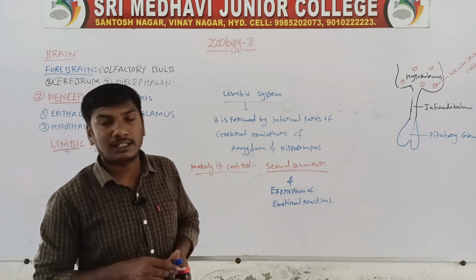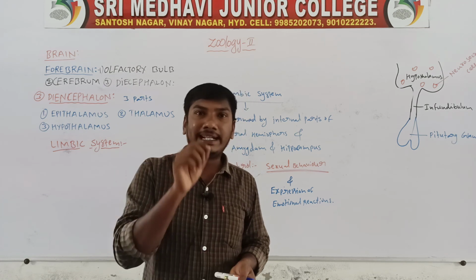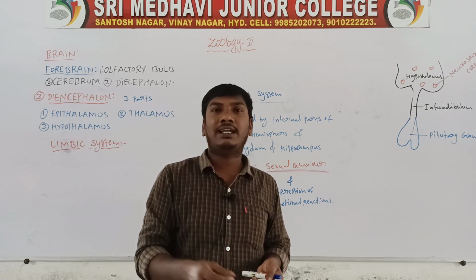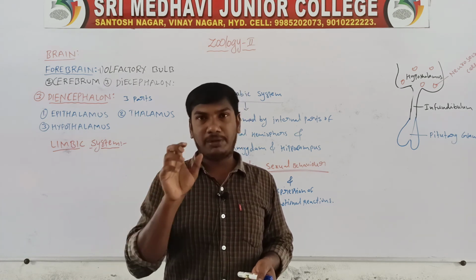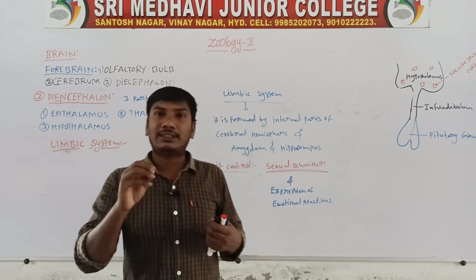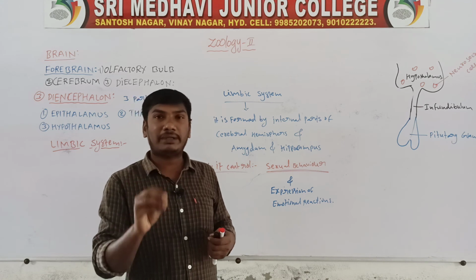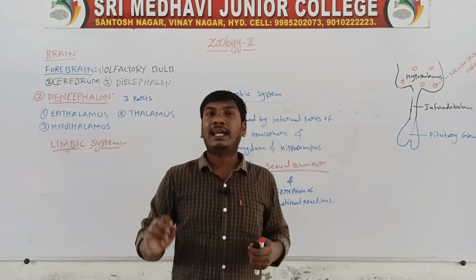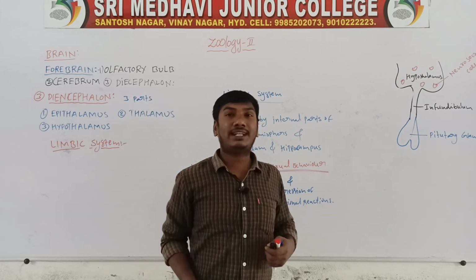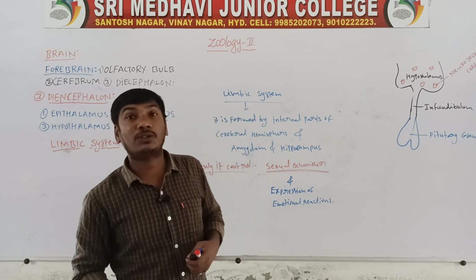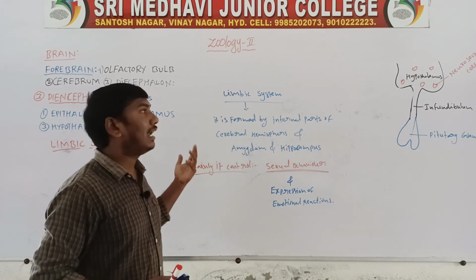The limbic system is formed by the internal parts of the cerebral hemisphere, amygdala, and hippocampus combined.